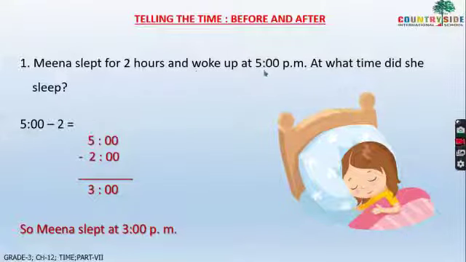At what time did she sleep? Out of 5 p.m. we have to subtract 2 hours. So 5 p.m. minus 2 hours. What will be the time, children? 3. So 3 p.m. will be the time. Meena slept at 3 p.m. Understood, children? Like this you have to read the question and understand whether it is before or after. Let's see another example.